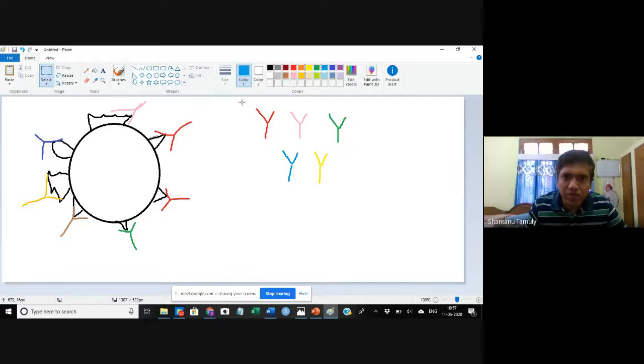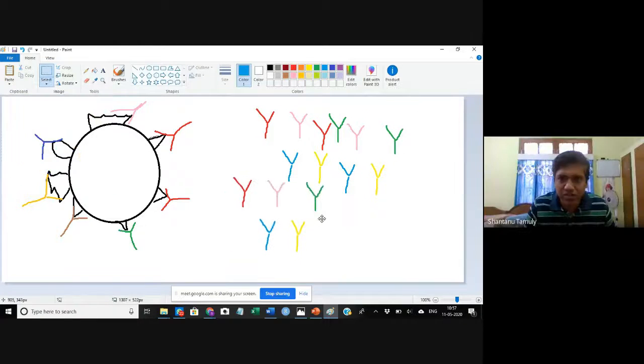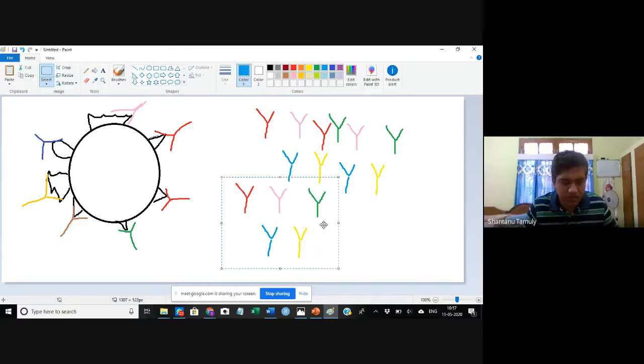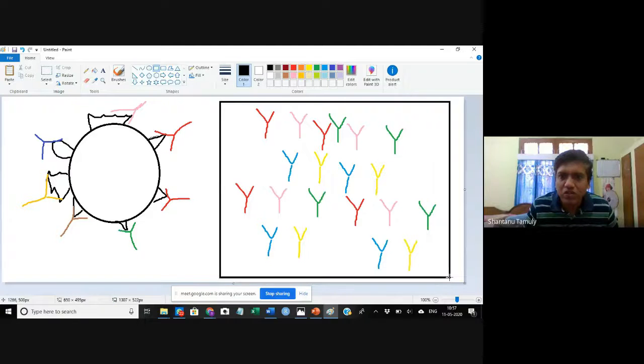Now let's make a copy of these antibodies. All these are in the box that I've shown.